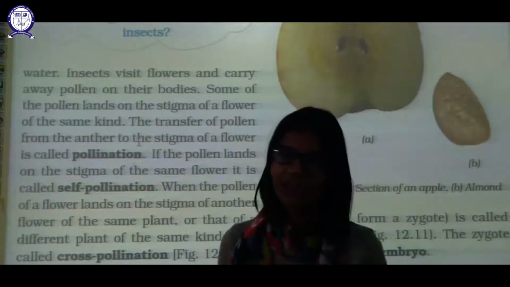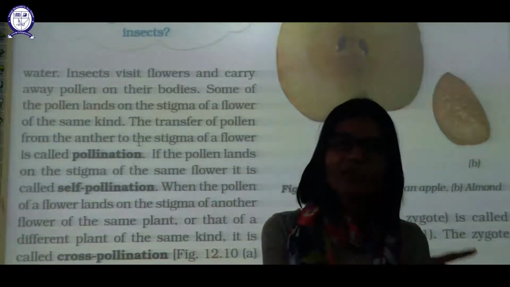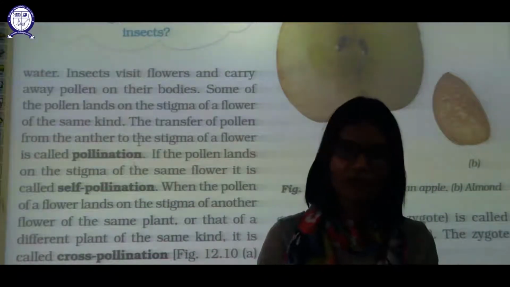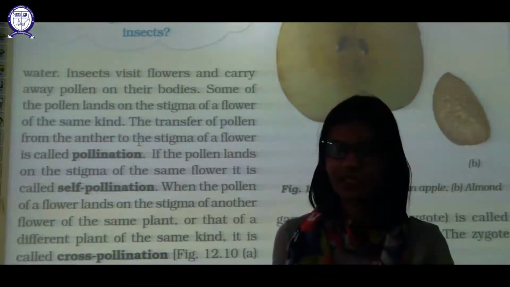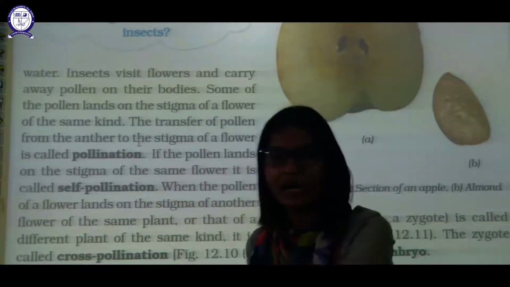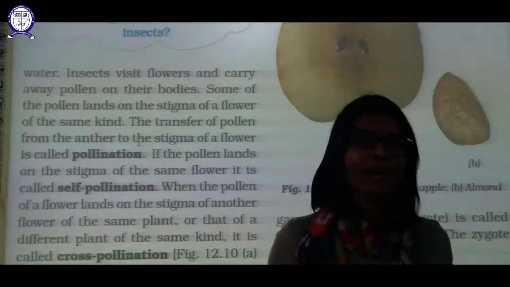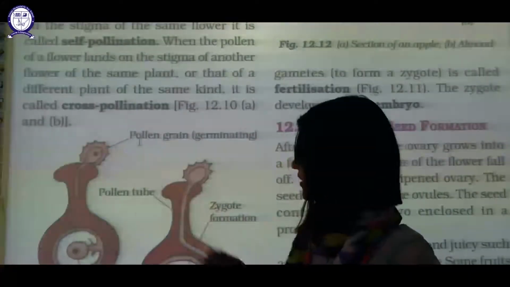So pollination can be divided into two types. Self means transfer of pollen from anther to stigma of the same flower. Transfer of pollen grains from the stamen to the stigma of another flower of the same kind is cross-pollination.